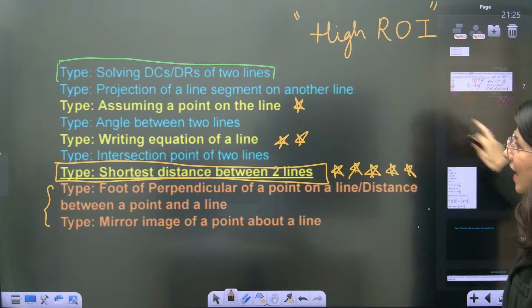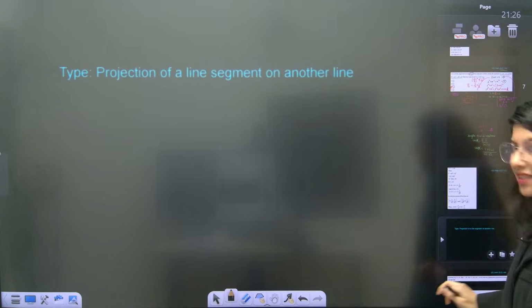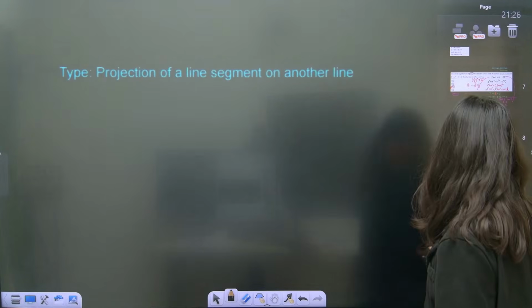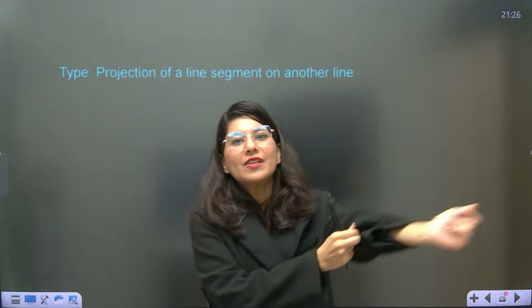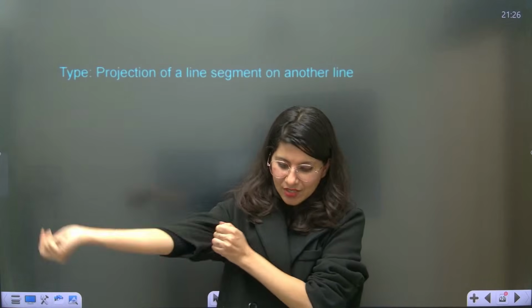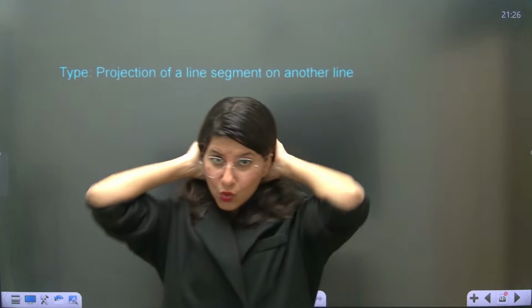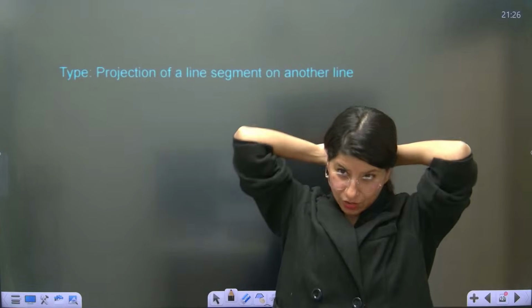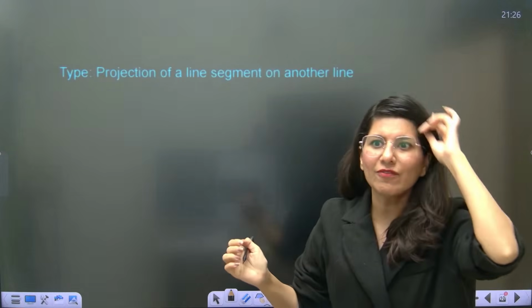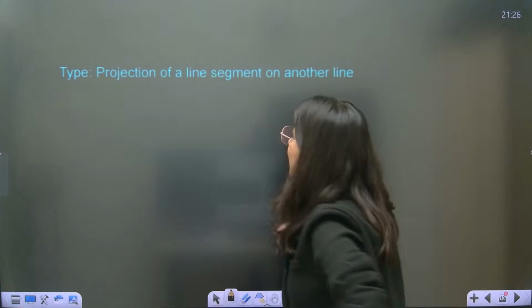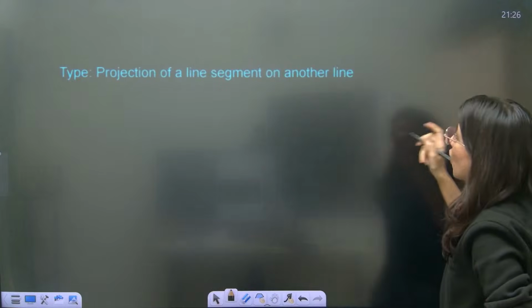Alright, now we are having the second type. But again, the basics should be clear. Projection of a line segment on another line. By the way, who all were there in my vectors session? Please confirm in the chat box. Projection we did in the vector session. I guess the formula is pretty much the same. Let me just tell you. Projection of a line segment on another line.